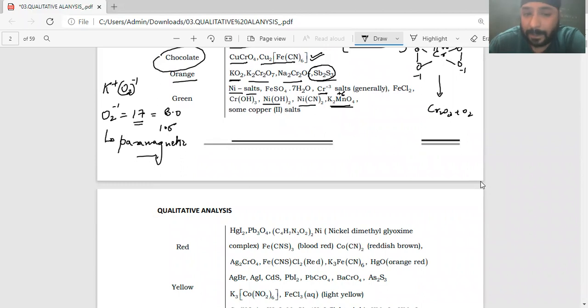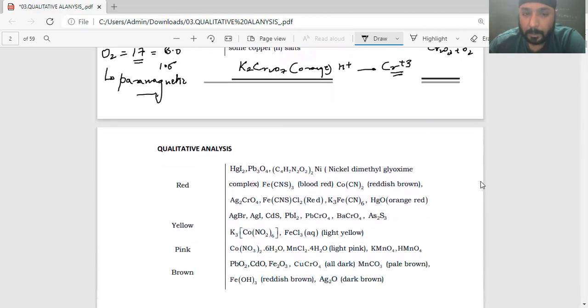You would have realized in redox reactions, when you react potassium dichromate, which is orange in color, in acidic medium, it acts as a good oxidizing agent, which generally converts into Cr plus 3, which is green in color. So by that, you know that ferrous sulfate heptahydrate, FeSO4.7H2O, is known as green vitriol also, right? Ferrous chloride, chromium hydroxide. So these are the salts which are green in color, right?